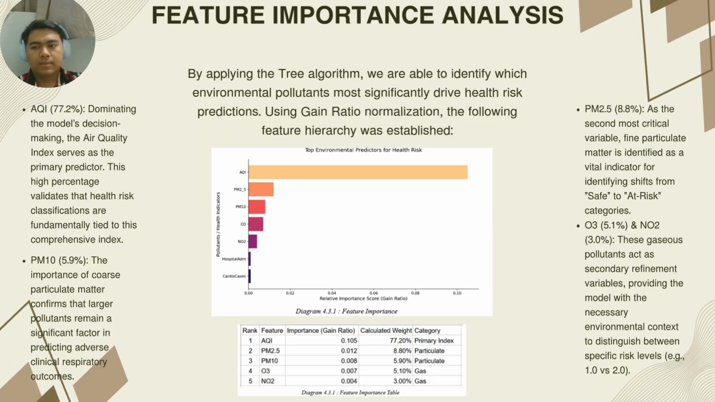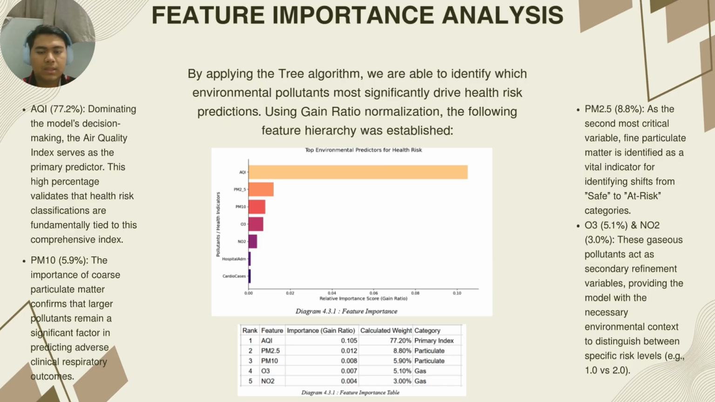Feature importance analysis. Using the decision tree algorithm combined with Gini normalization, we have run the top predictors driving the model precision. First and foremost is the air quality index, or AQI, which dominates the model with a weight of 77.2%. This confirms that overall air quality is the most decisive factor in determining whether conditions are safe or at risk.